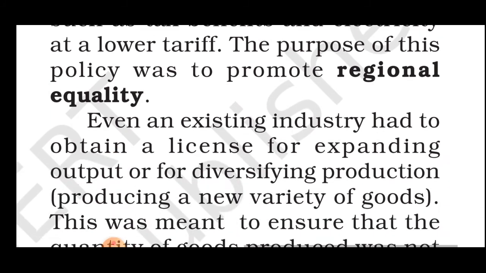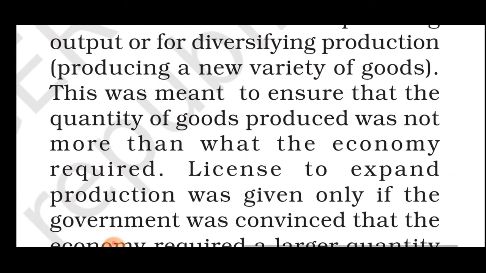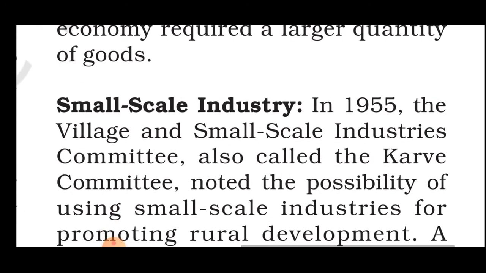Even an existing industry had to obtain a license for expanding output or diversifying production, that is, producing a new variety of goods. This was meant to ensure that the quantity of goods produced was not more than what the economy required. A license to expand production was given only if the government was convinced that the economy required a larger quantity of goods. Now, small scale industries.